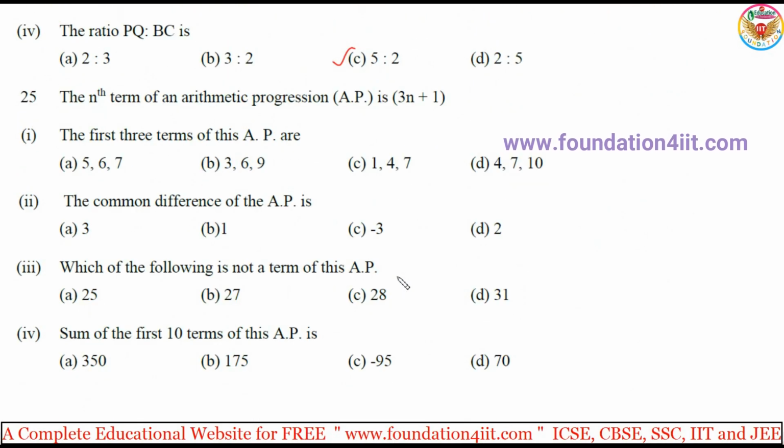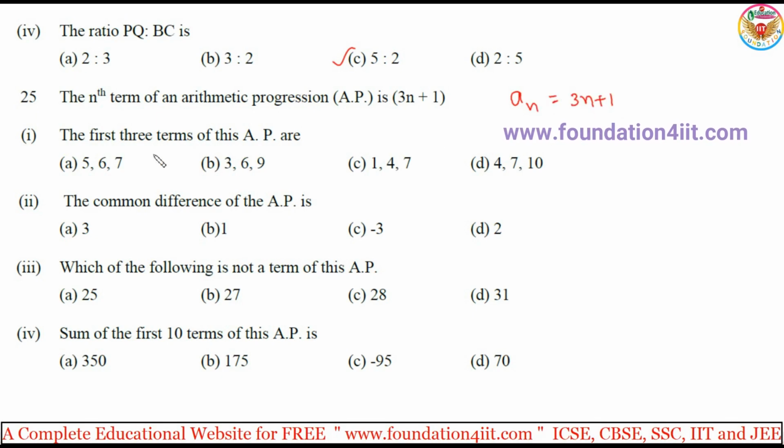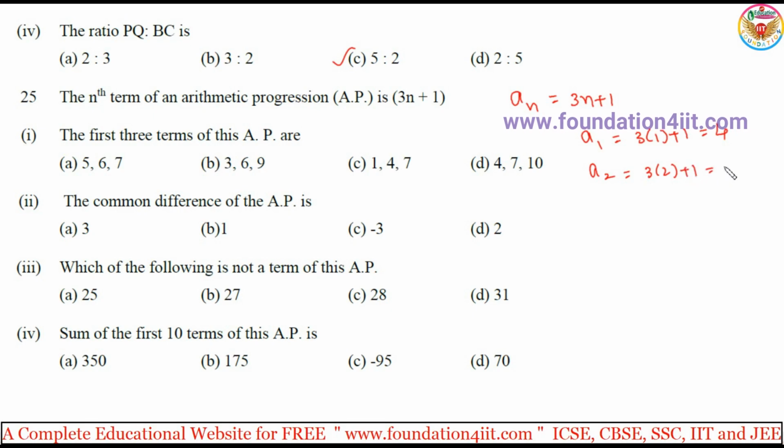Okay, one more problem in this 25th one. This is about progressions. In one only all are given. The nth term of the arithmetic progression AP is 3n plus 1. an is equal to 3n plus 1. First three terms of the AP. In the place of n, we can take 1, 2, 3. So a1 is equal to 3 into 1 plus 1, that is 4. a2 is 3 into 2 plus 1, 7. a3 is 3 into 3 plus 1, 10. So 4, 7, 10. So that is option D.